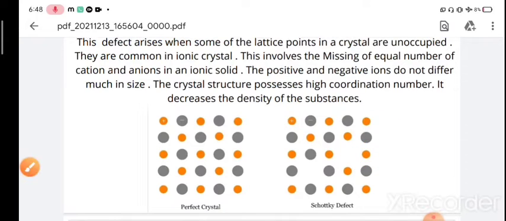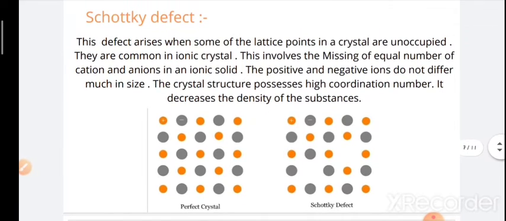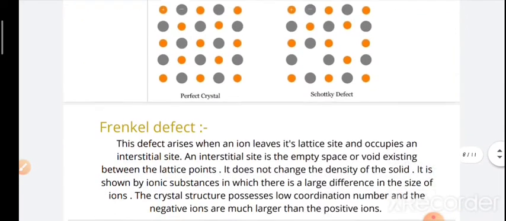So you get to know about the Schottky defect, how it occurs, right? It also decreases the density of the substance because both the anions and cations are missing. It does not disturb the stoichiometry of the substance. Okay, now I'll move next.